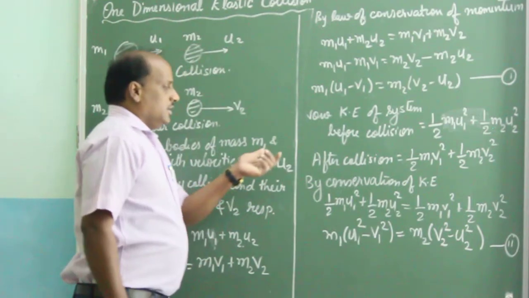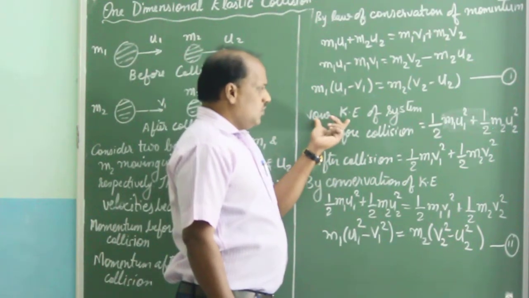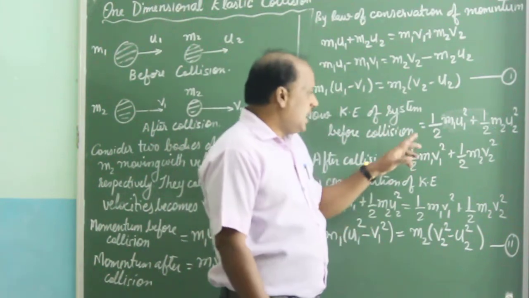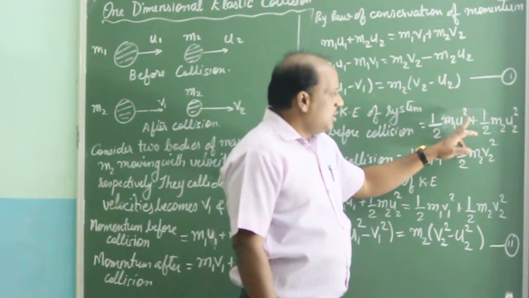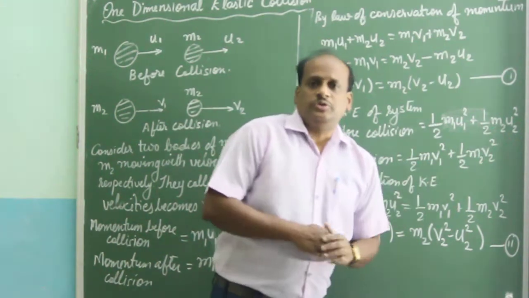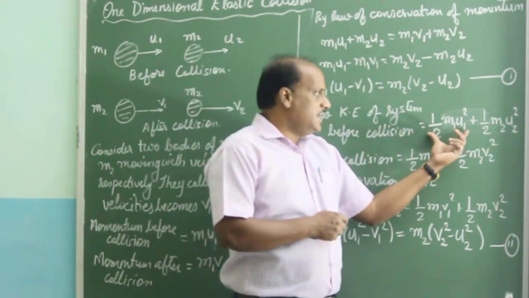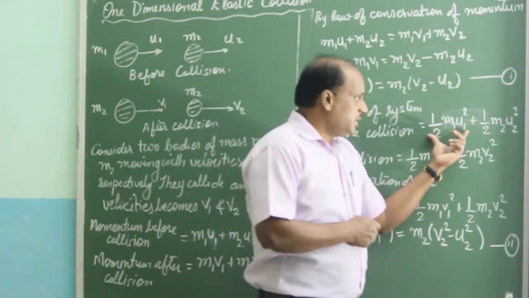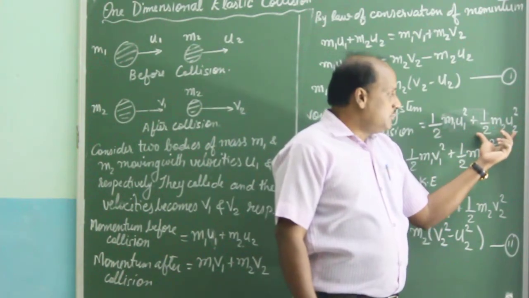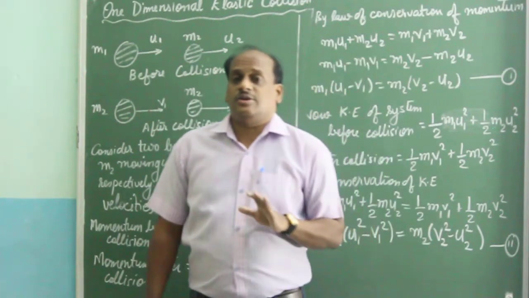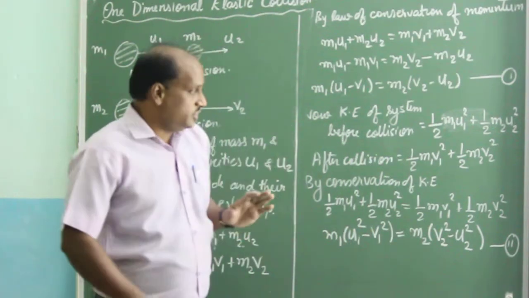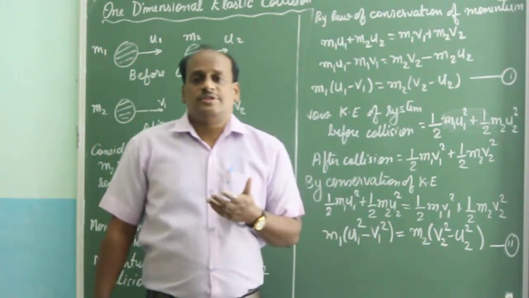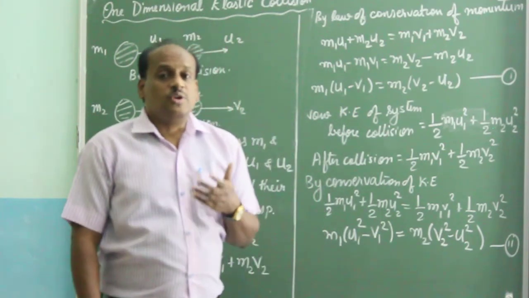Now the kinetic energy of the system before collision will be half m1 u1 square plus half m2 u2 square. This is the kinetic energy of the first particle before collision, and half m2 u2 square is the kinetic energy of the second particle before collision. On adding, we get the total kinetic energy of the two particle system before collision.